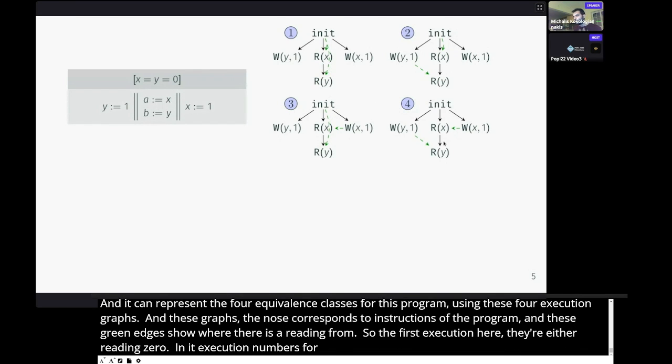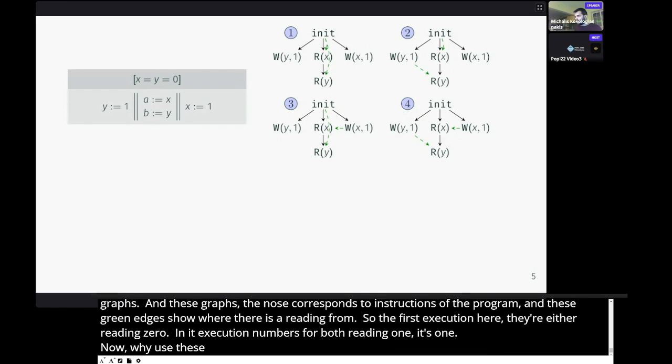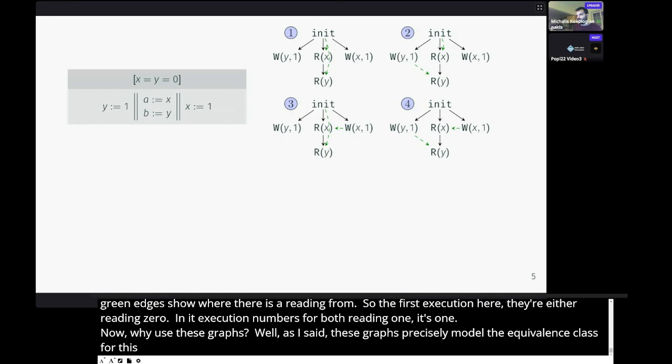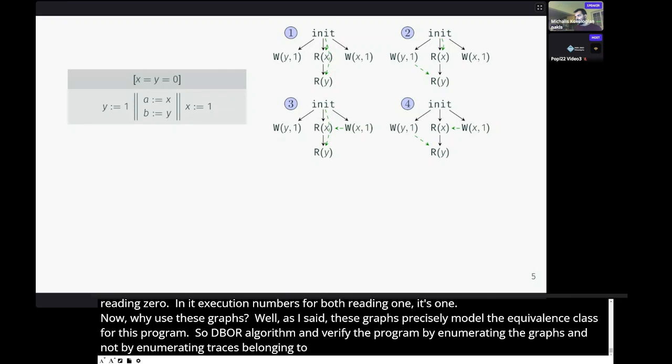Now, why use these graphs? Well, as I said, these graphs precisely model the equivalence classes for this program. So a DPOR algorithm can verify this program by enumerating exactly these 4 graphs and not by enumerating traces belonging to the corresponding equivalence class. And in addition, using execution graphs has 2 other advantages.